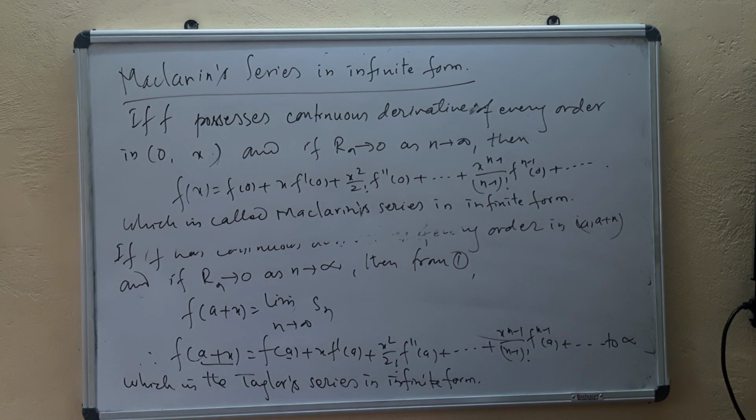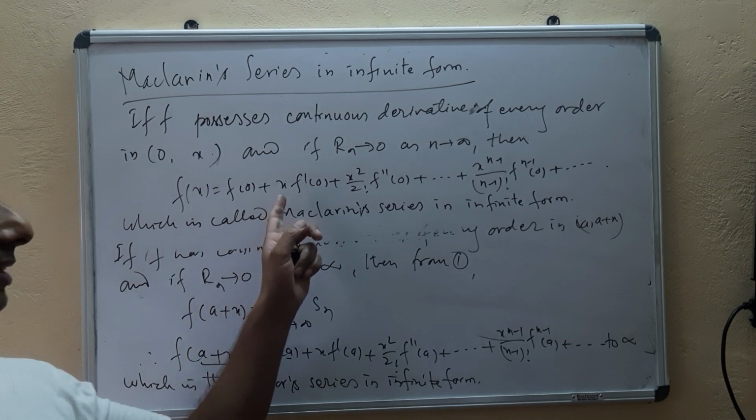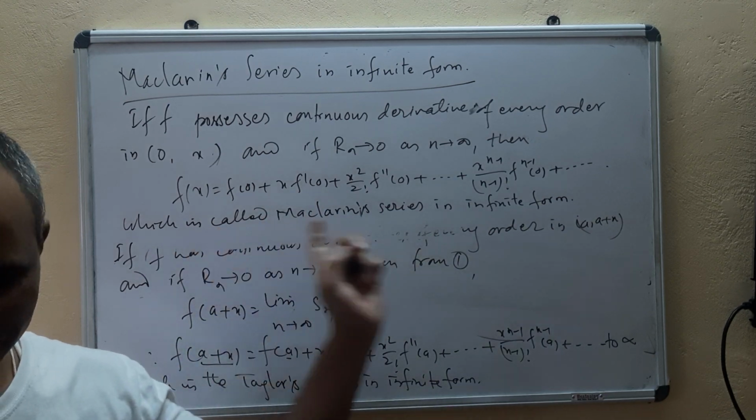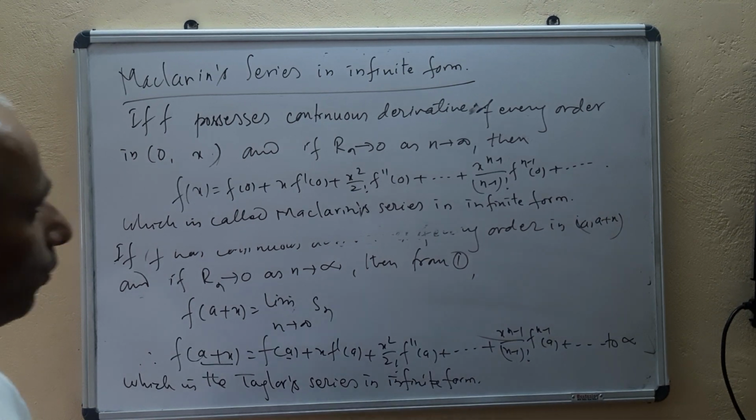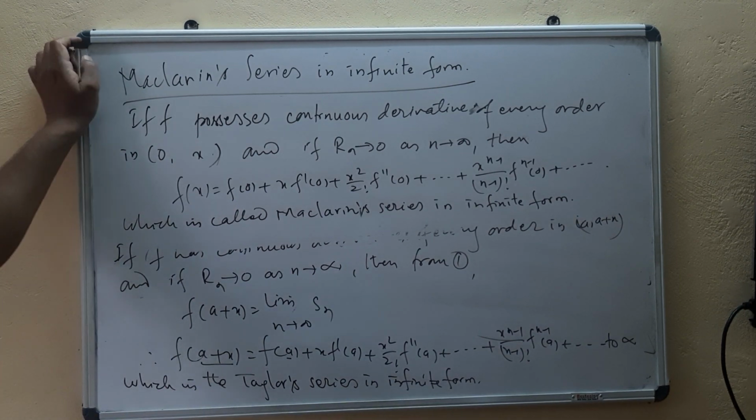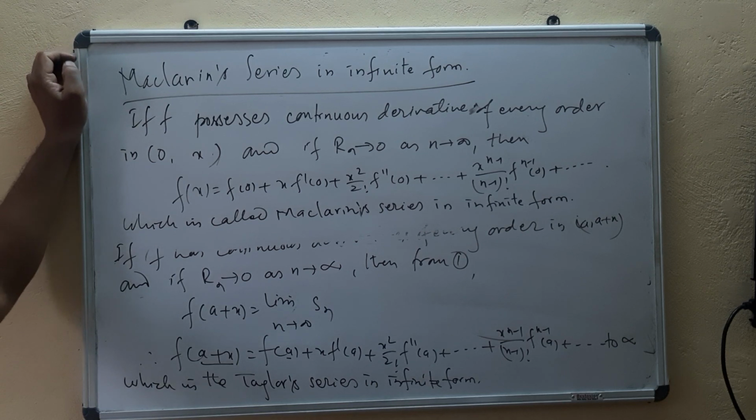And here you can see this will give an infinite power series in x, in terms of ascending powers of x. Now let's see when the infinite expansion of Taylor series and Maclaurin series will fail. That means let's talk about the failure of Taylor and Maclaurin series expansion.